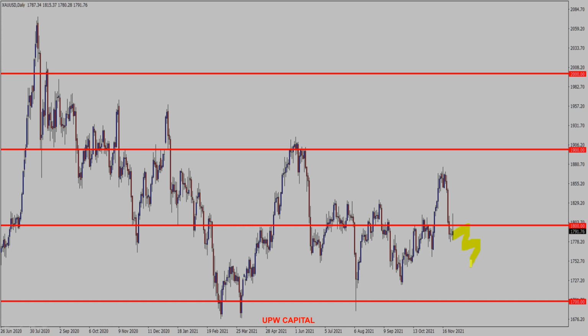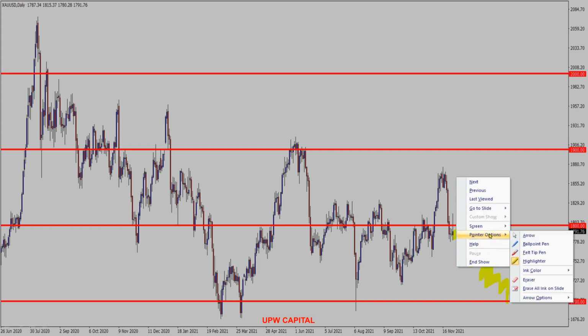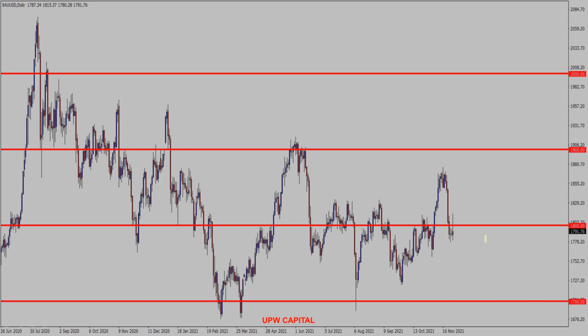I actually favor the downside, and price could be attracted to the 1700 level. Should price close above the 1800 level, we could say price could be attracted to the 1900 level.